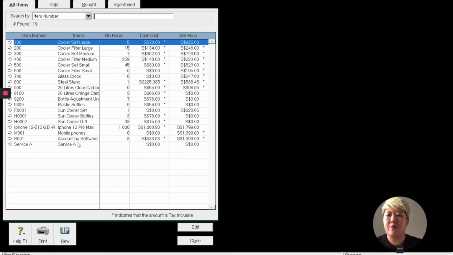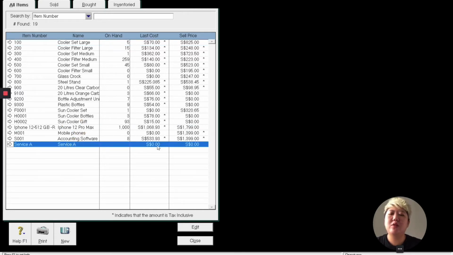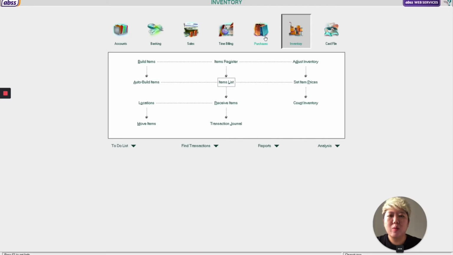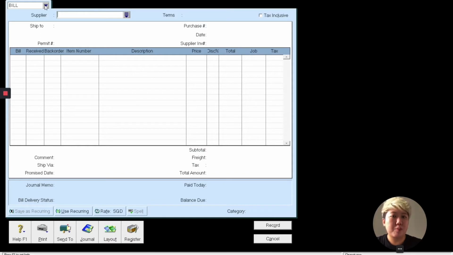So I have created my iPhone and my service A from here. Again, I will show you how to create the item, because all this will be covered during the training. So maybe let's start from a purchase. How to enter the purchase? Maybe we start from the PO. I start from the PO, convert to invoice.